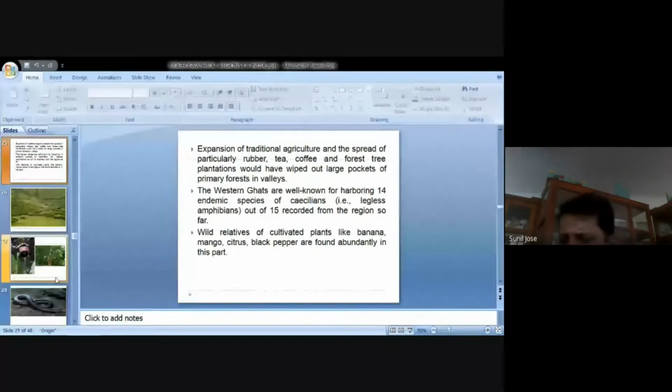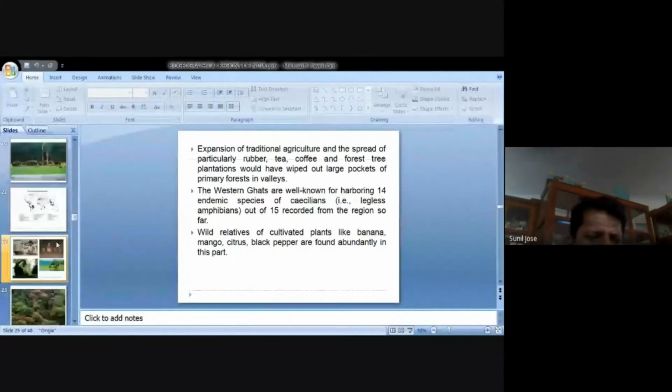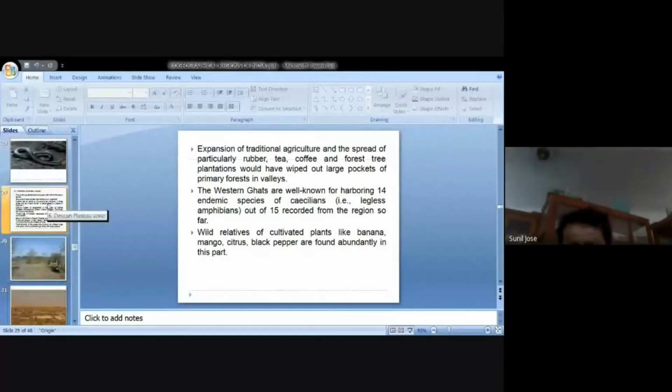So this is the importance of the Western Ghats, and the Western Ghats is an important ecological area. Unless we protect our Western Ghats, we will be losing more of our plants and animals, and it will also cause a lot of landslides and more floods in coming years.